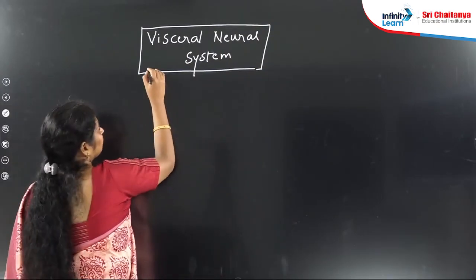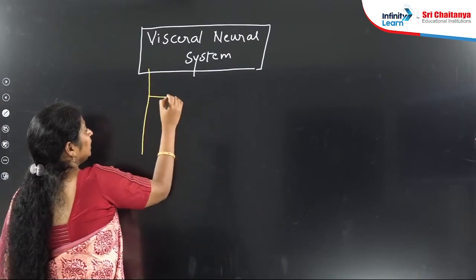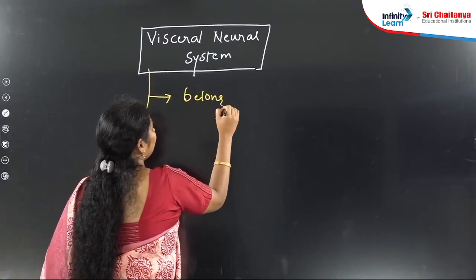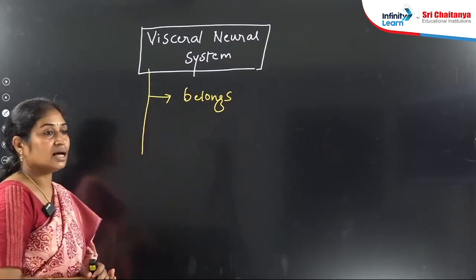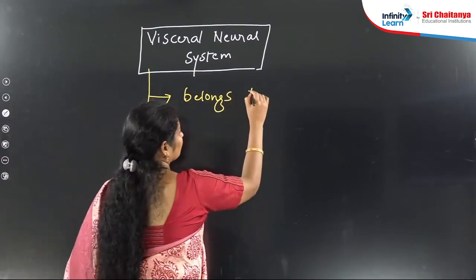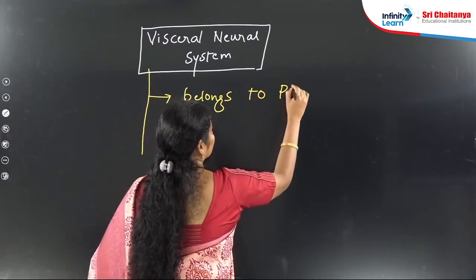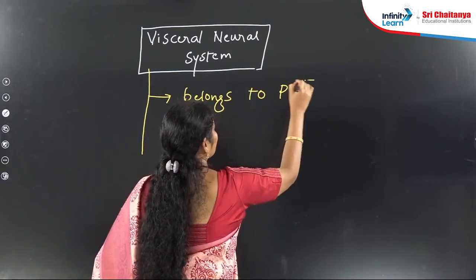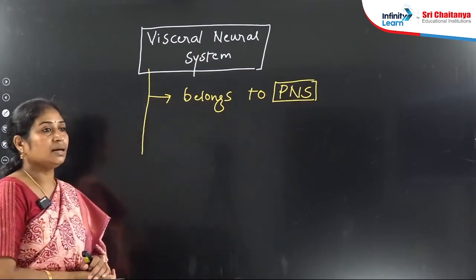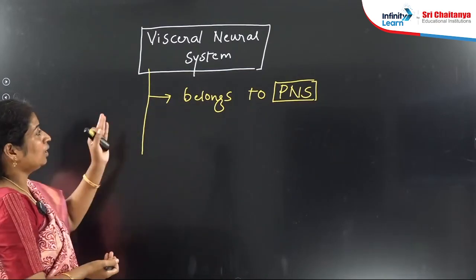Number one, does the visceral nervous system belong to the CNS or PNS? What is the answer? The answer is PNS. So the visceral neural system comes under the category called PNS.